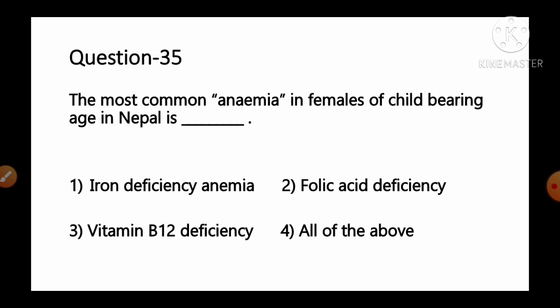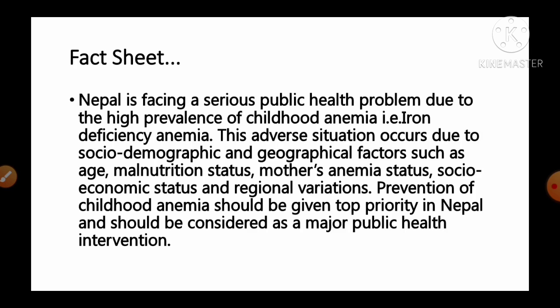The most common anemia in females of childbearing age in Nepal is dash. Option number 1 iron deficiency anemia, number 2 folic acid deficiency anemia, number 3 vitamin B12 deficiency, number 4 all of the above. And the fact given regarding this question: Nepal is facing a serious public health problem due to the high prevalence of childhood anemia, in particular iron deficiency anemia.